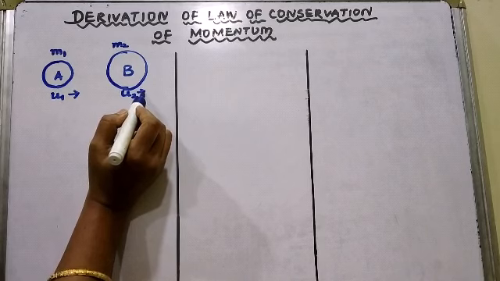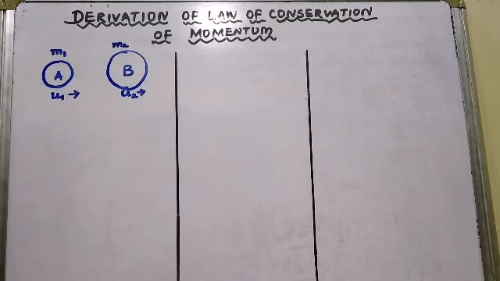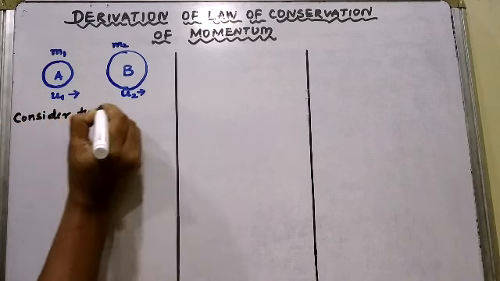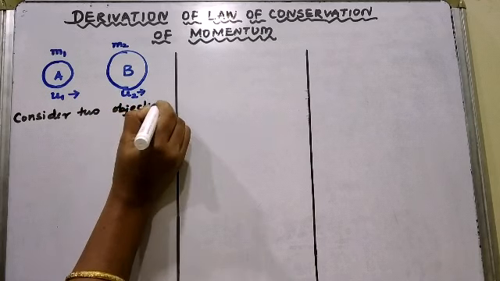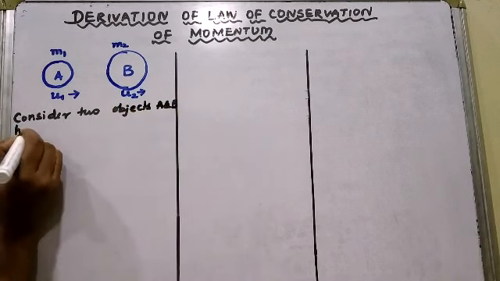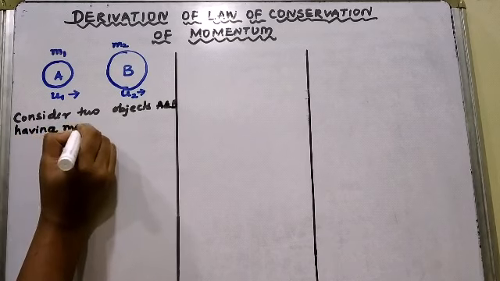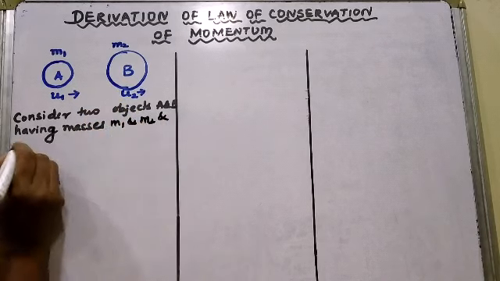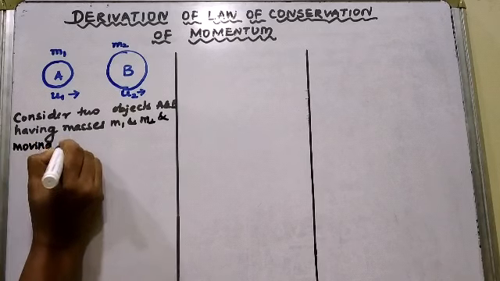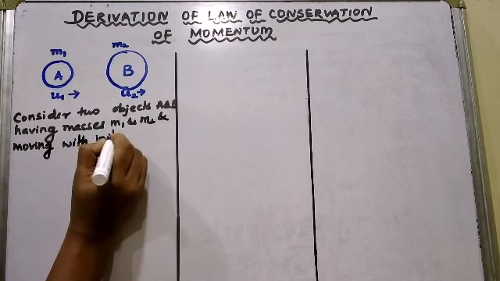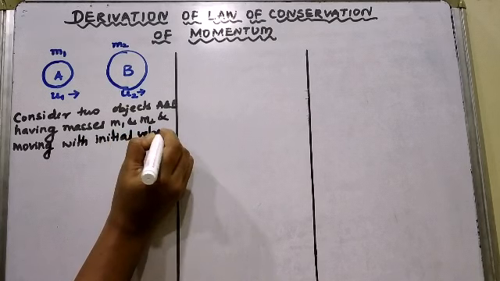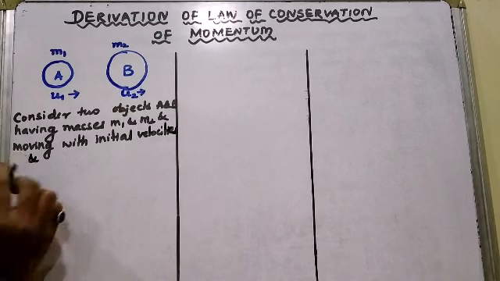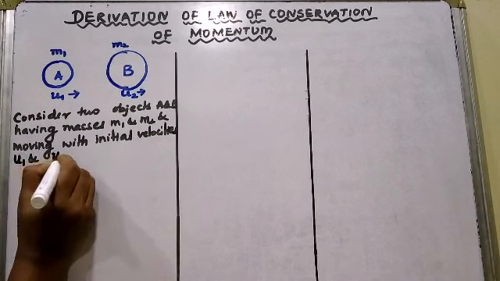So let us write down all these details. Let me write: consider two objects A and B having masses m1 and m2 and moving with initial velocities, not v1, initial velocities u1 and u2.